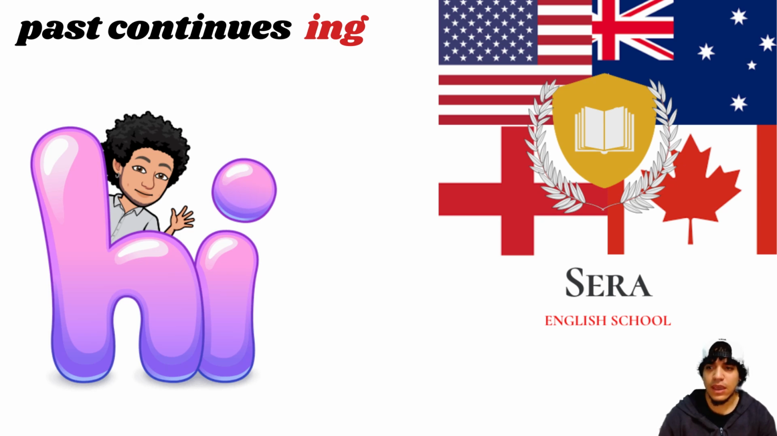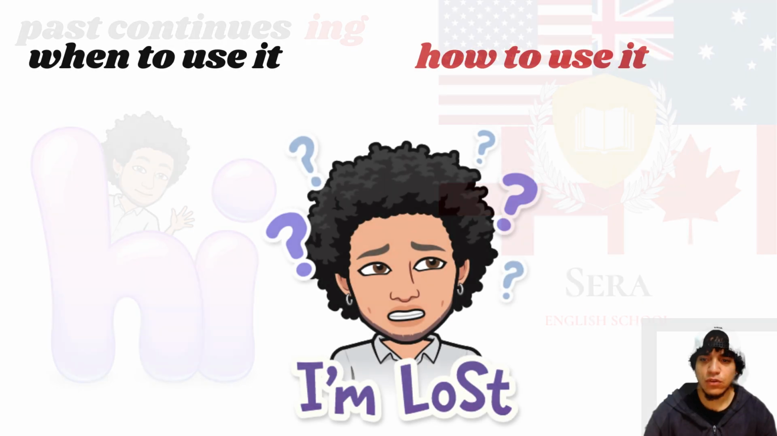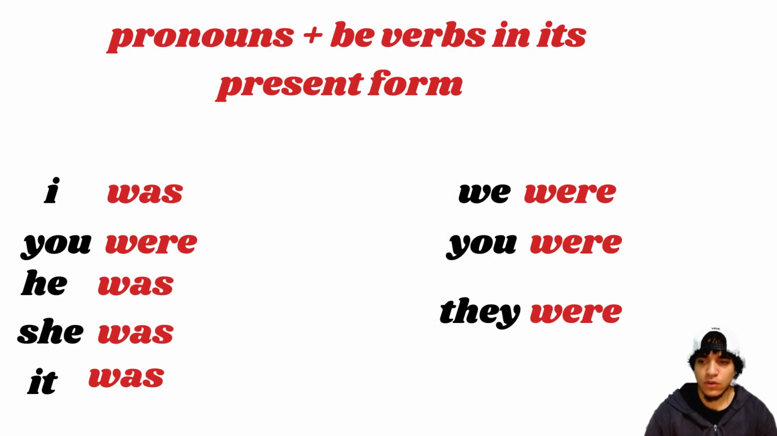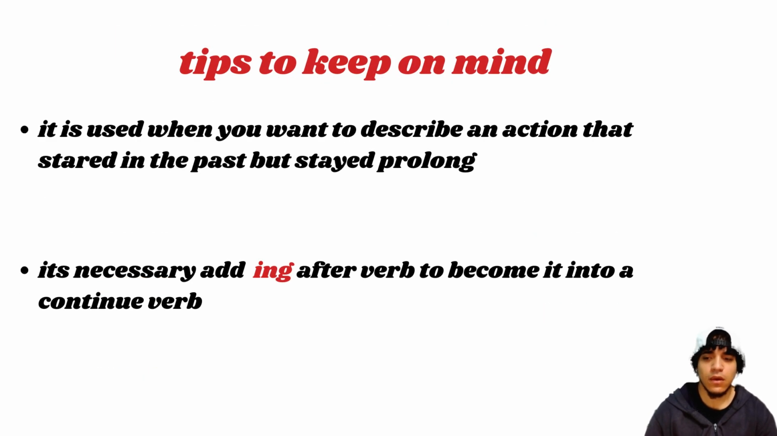Today we're going to see the past continuous with the verb be and ing: when to use it and how to use it. I was, you were, he was, she was, it was, we were, you were, and they were. Yes. Tips to keep in mind.